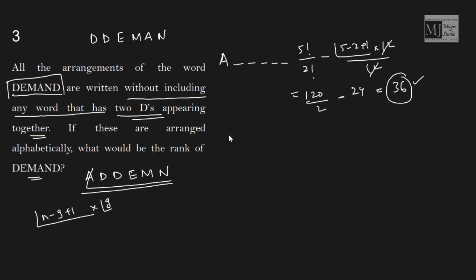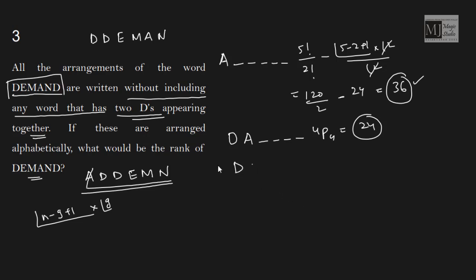Now, A gone. After A, all the words starting with D. Now, if I fix D, the next alphabet which can feature on the list is A, but I don't need A because in DEMAND we need E. So any word which starts with DA should be featuring before DEMAND. So how many would be starting with DA? D gone, A gone, we are left with D, E, M, N, and no 2 D's would be together here. So these would be simply 4P4, that is 24.